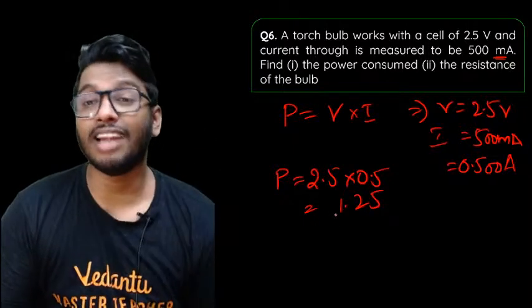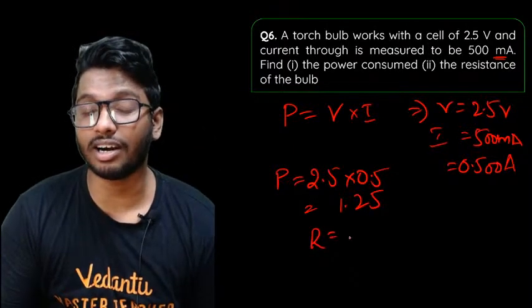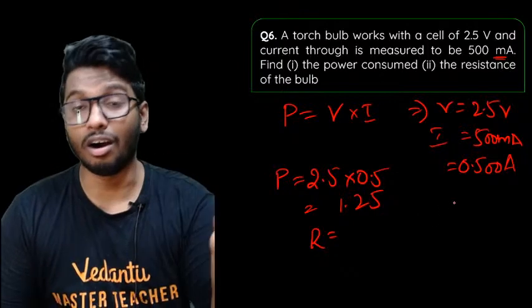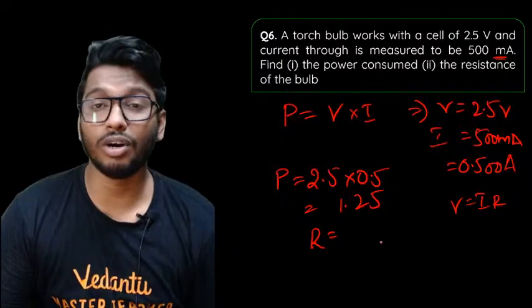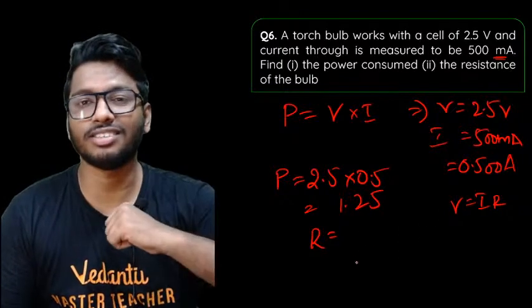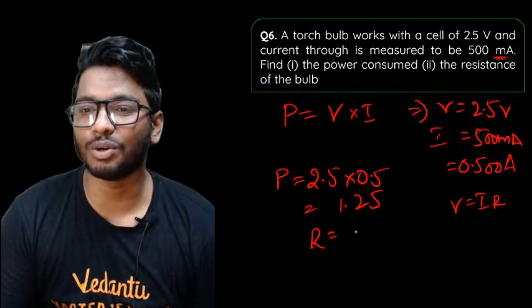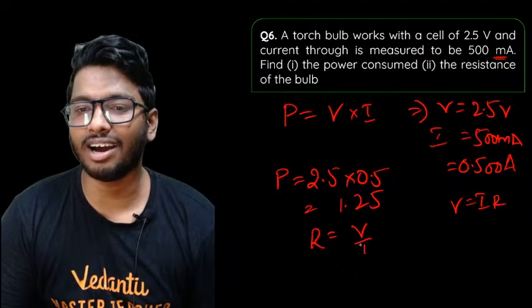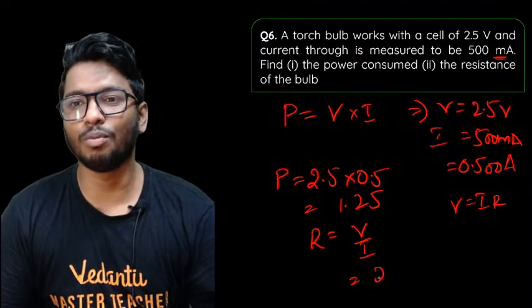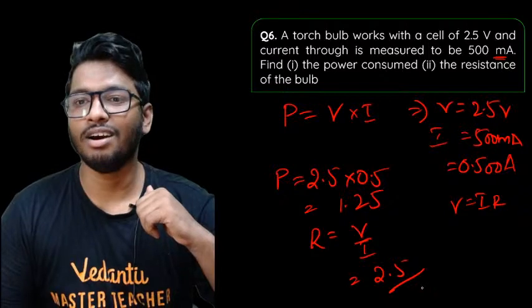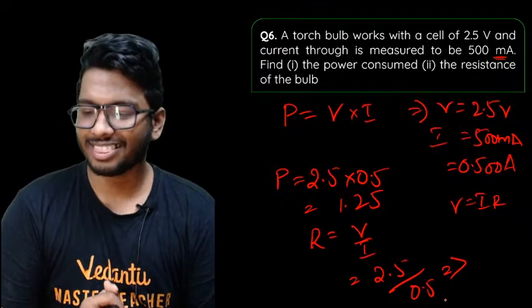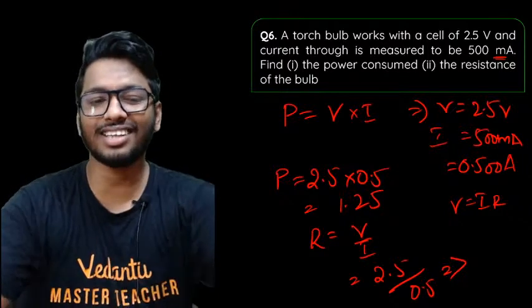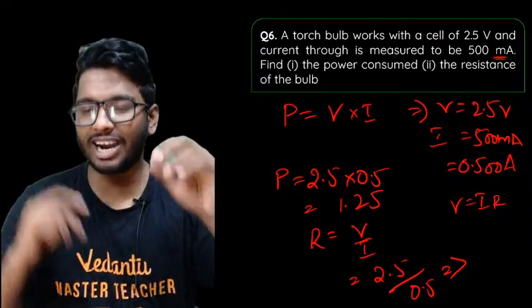Great. Now to find the resistance, if you remember the formula of Ohm's law, V is equal to I into R. You know the current now, and you know the voltage as well. Put it in the equation and find the resistance. So resistance is equal to V by I. That's 2.5 divided by the current flowing through the circuit, which is 0.5. As simple as that. That is the answer for this question. So what is 2.5 divided by 0.5?